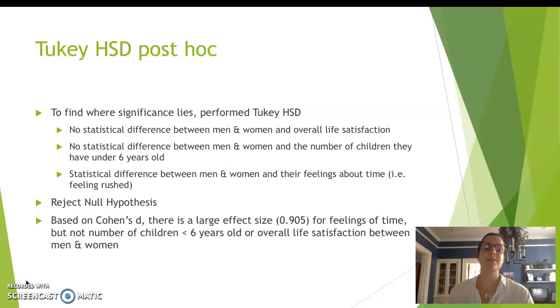There was no statistical difference between men and women and the number of children they have under 6 years old. However, there was statistical difference between men and women and their feelings about time, how rushed they feel throughout the day. Based on this data and the ANOVA, I rejected my null hypothesis. And based on Cohen's d, there is a large effect size, 0.905, for feelings of time, but no effect was found for number of children less than 6 years old or overall life satisfaction between the categories of men and women.